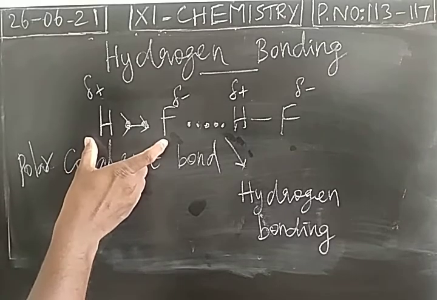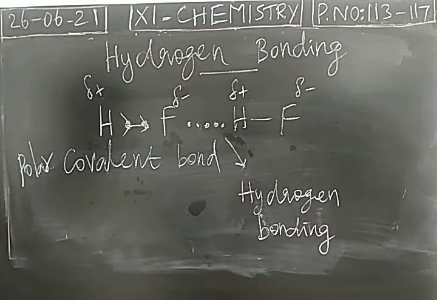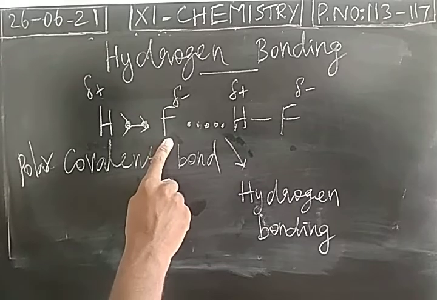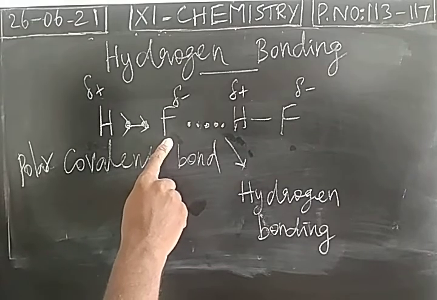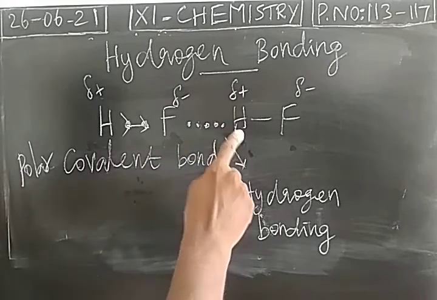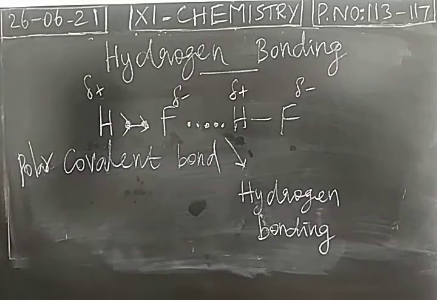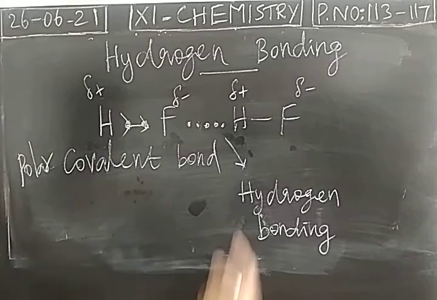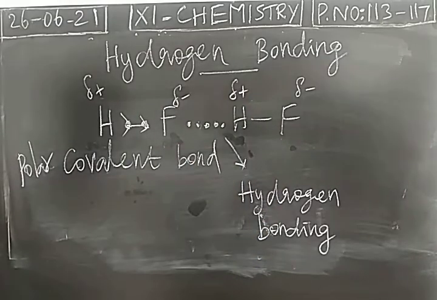After the polarity is induced, the more electronegative heteroatom makes a force of attraction with the least electronegative hydrogen of the next molecule, the least electronegative hydrogen in the vicinity. This type of bonding is called hydrogen bonding.